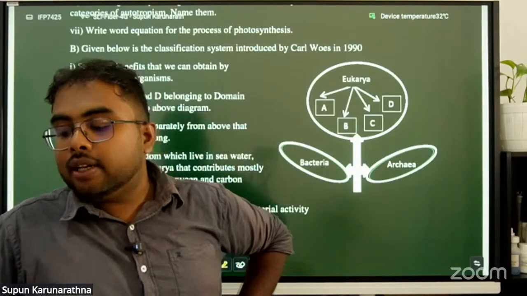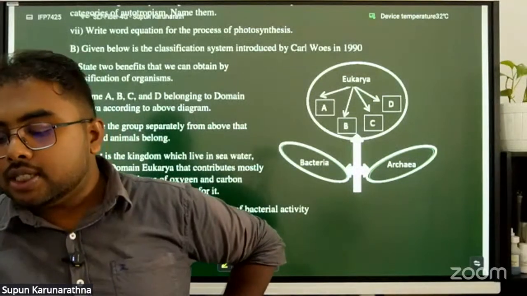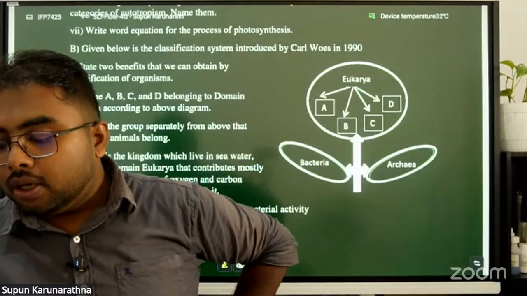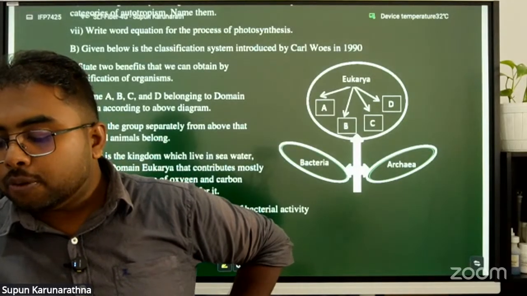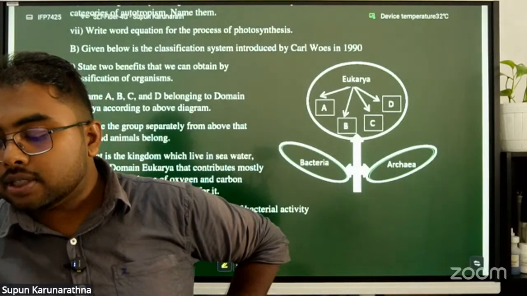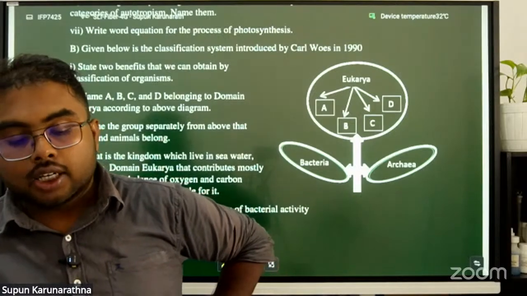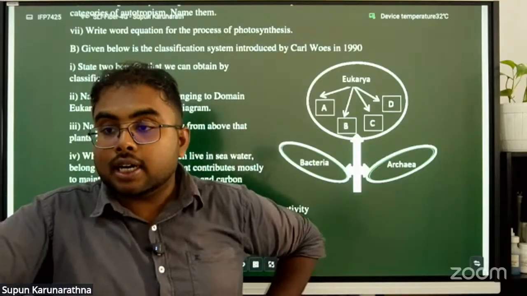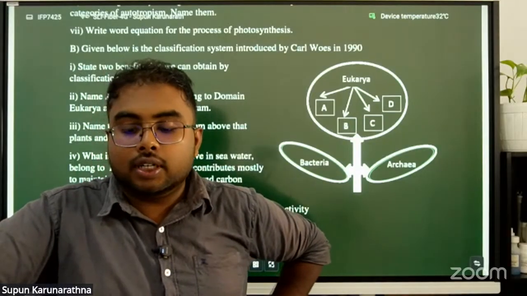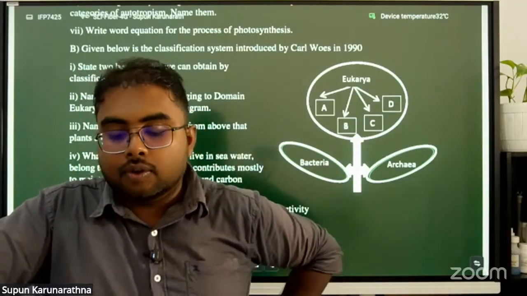What is the kingdom that lives in sea water, below the domain Eukarya, that contributes mostly to maintaining the balance of oxygen and carbon dioxide? Give an example. What is it? Kingdom Protista, having specific organisms, algae, right?